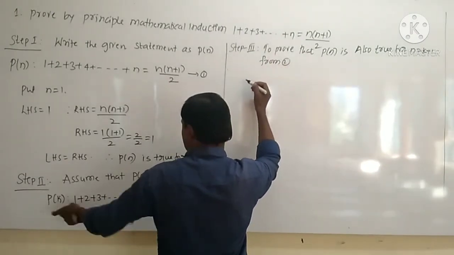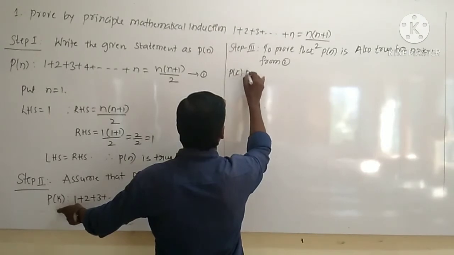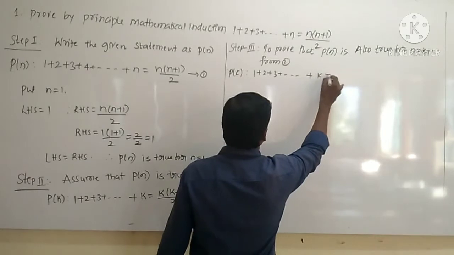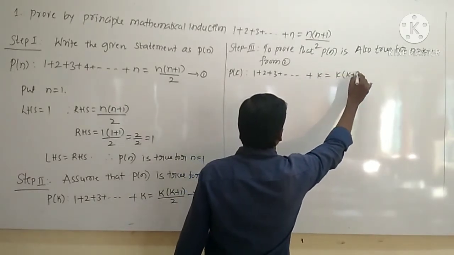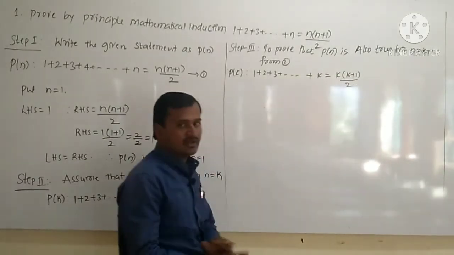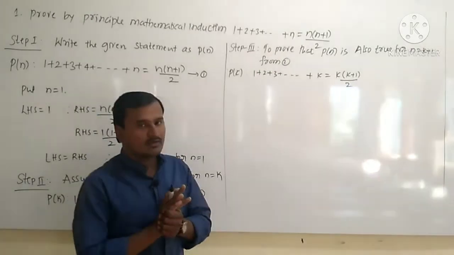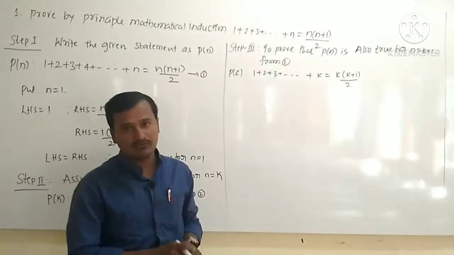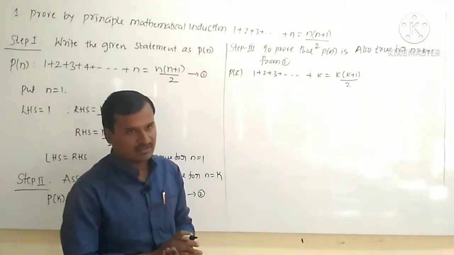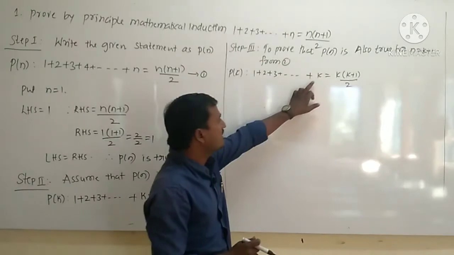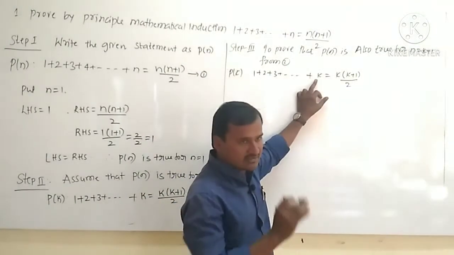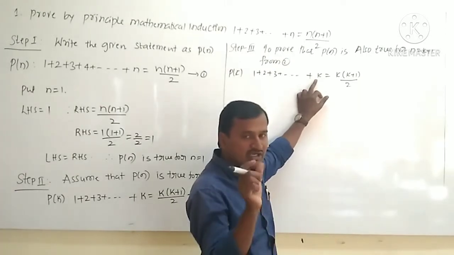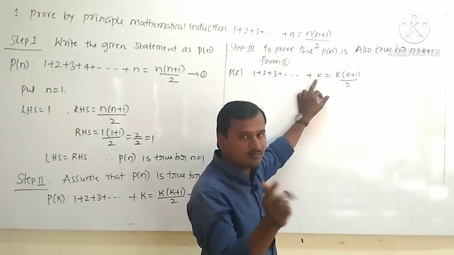From 2, what is 2? It is P of k is equal to 1 plus 2 plus 3 up to k is equal to k into k plus 1 divided by 2, right? Now we have to prove that this statement is also true for its next term. So for this, here the nth term is k. The next term of this gives k plus 1, right? So that term we have to add on both sides.